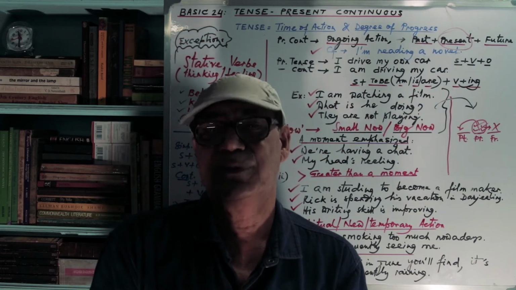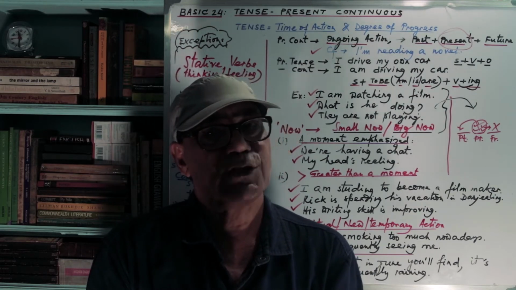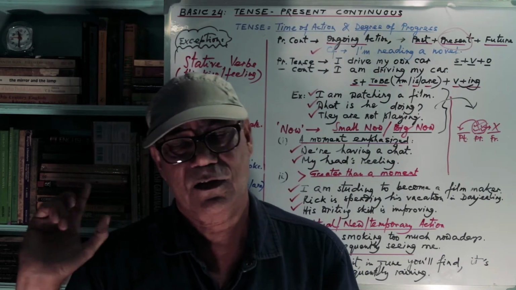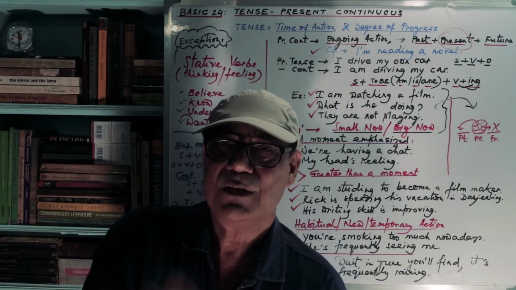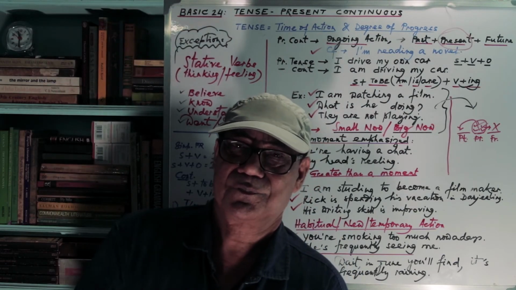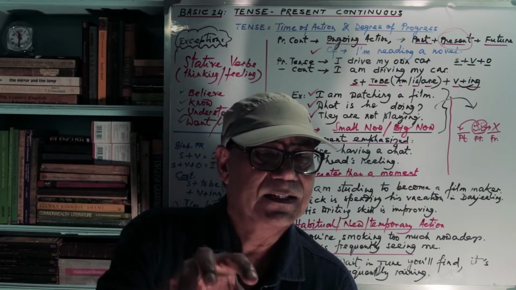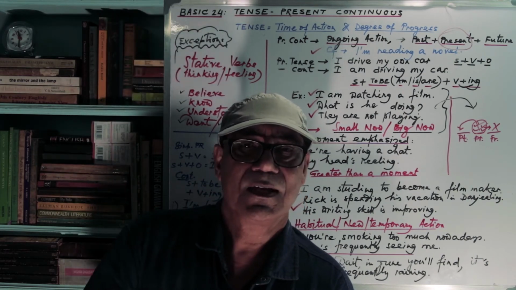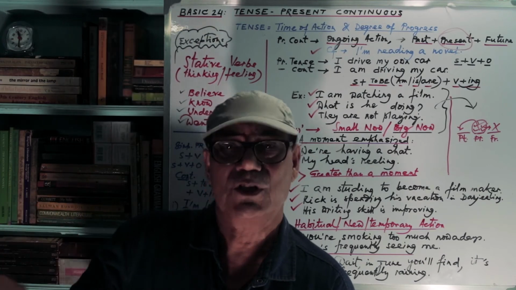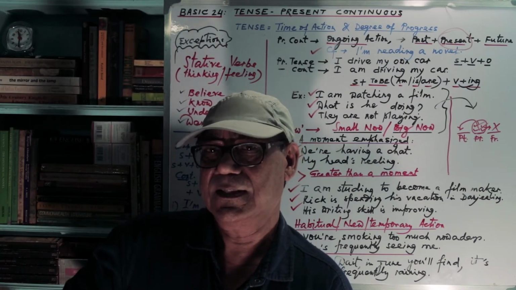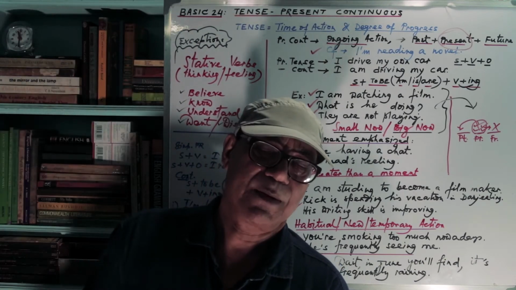And when I say I am reading a book now, it does not mean that I won't read in future. So action begins in the past time. Action you see, that is in the present time. And action that you do not see or you won't see, that will take place in the future time.